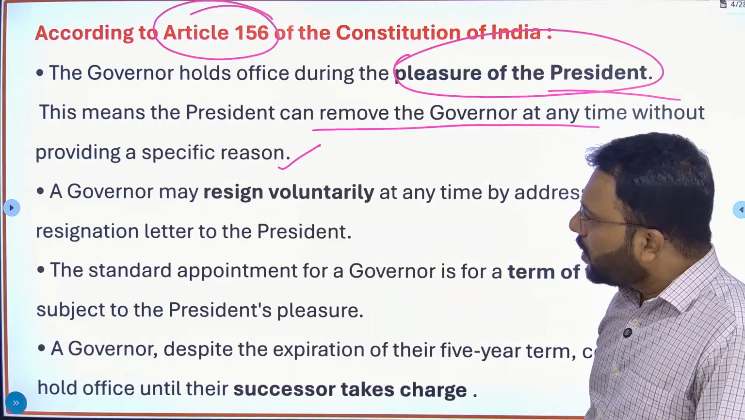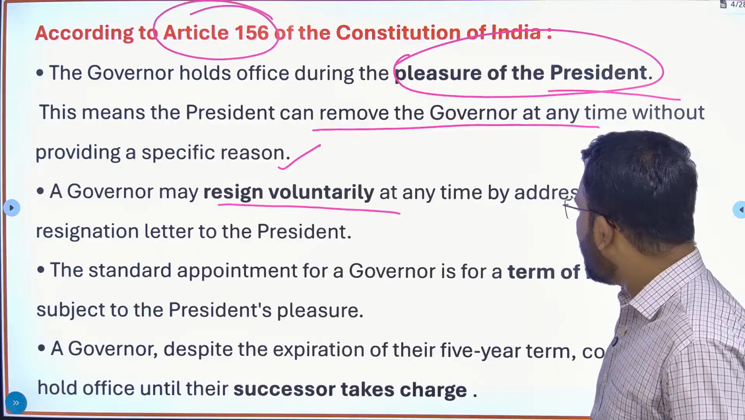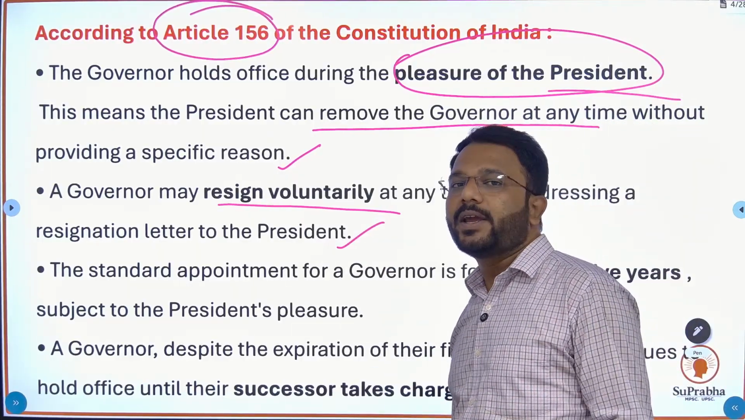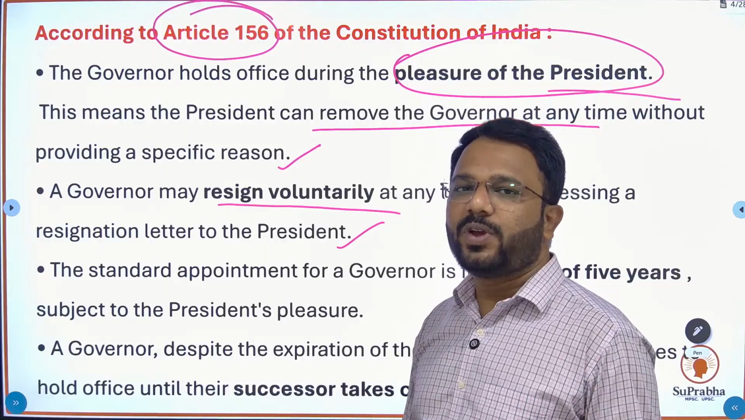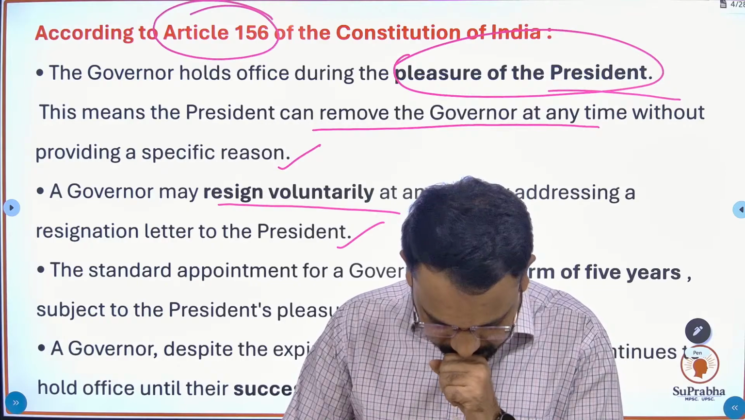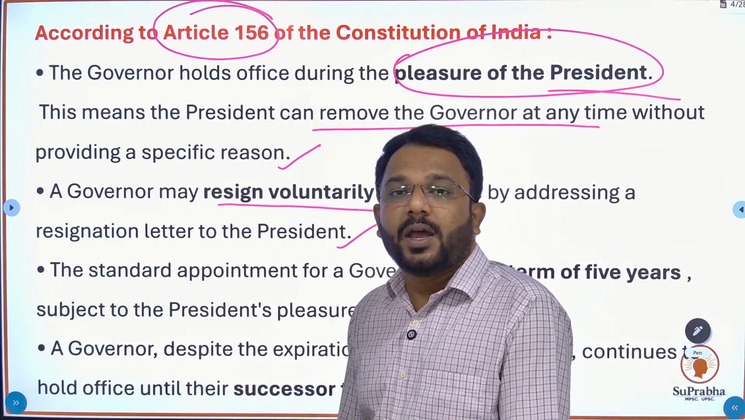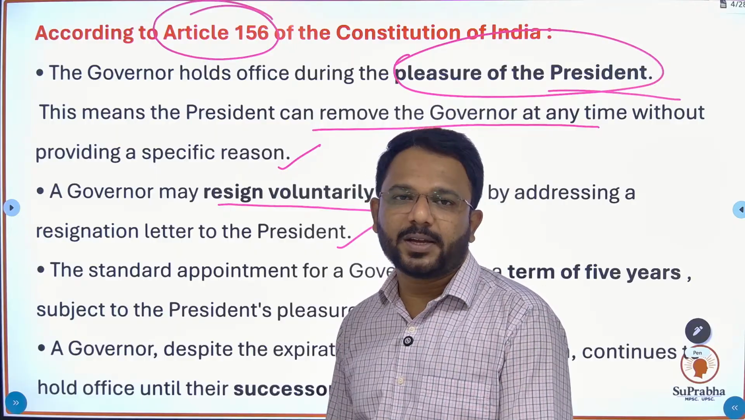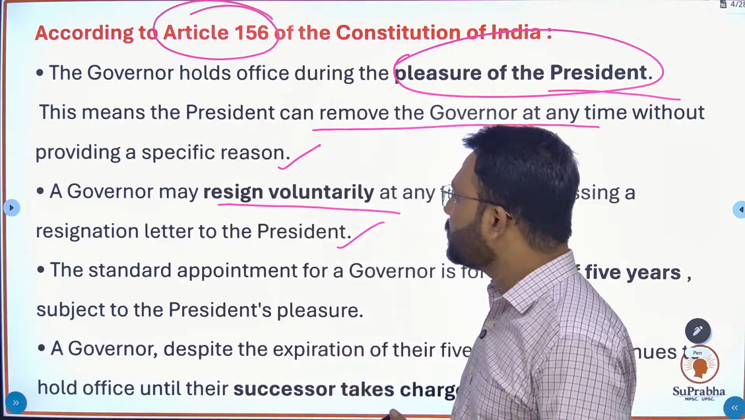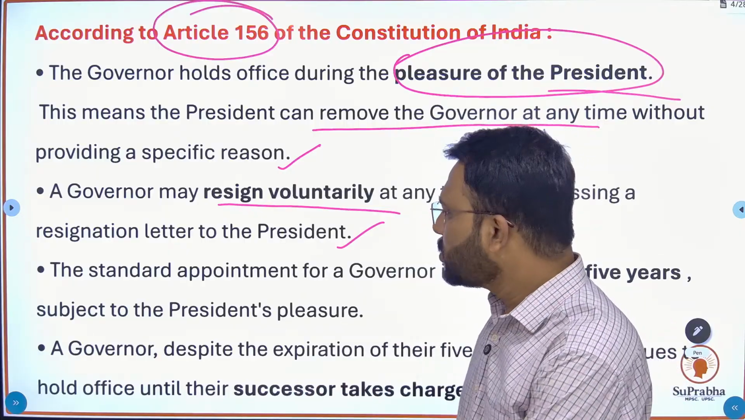Second provision, the governor may resign voluntarily at any time by addressing a resignation letter to the president. As you know, our India has a democratic setup. We have democracy, and we don't have dictatorship. Is there dictatorship in our India? No, in our India there is democracy. So the person who is appointed as a governor may resign voluntarily from this post by his own wish.